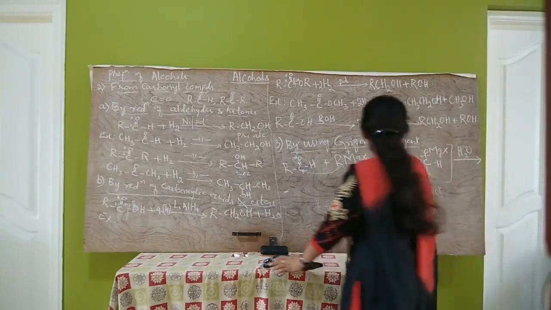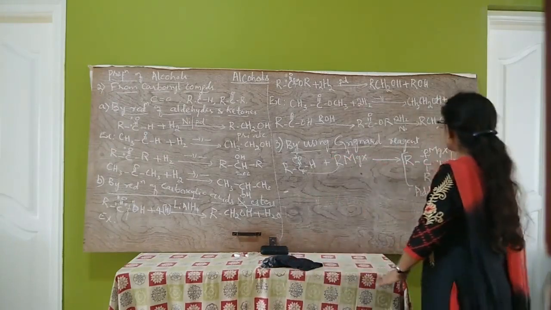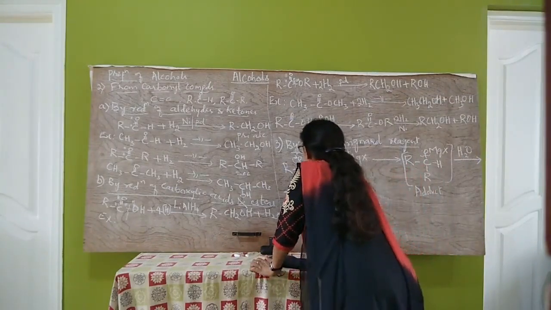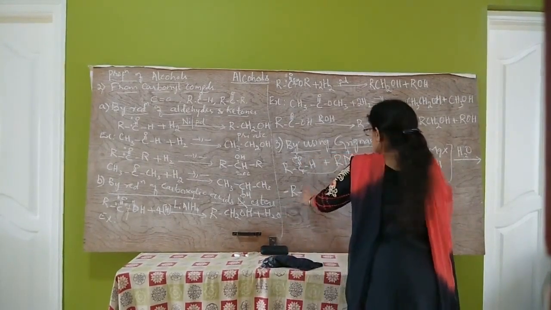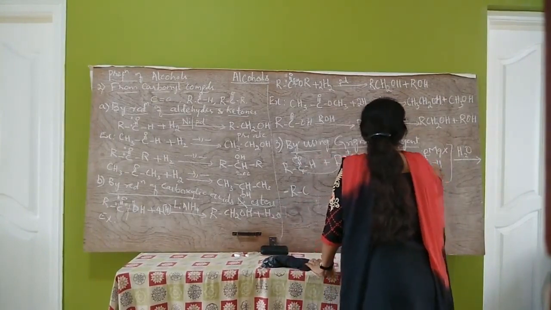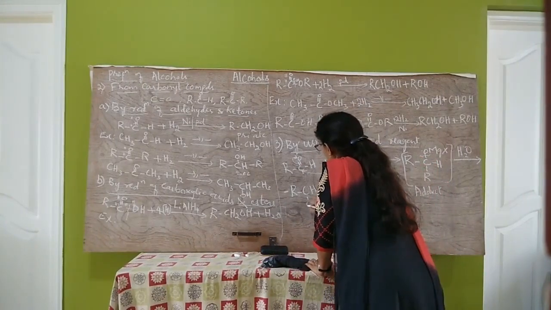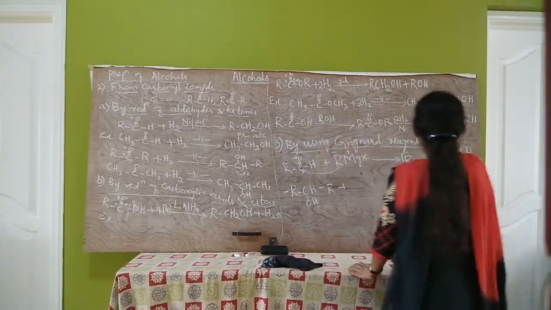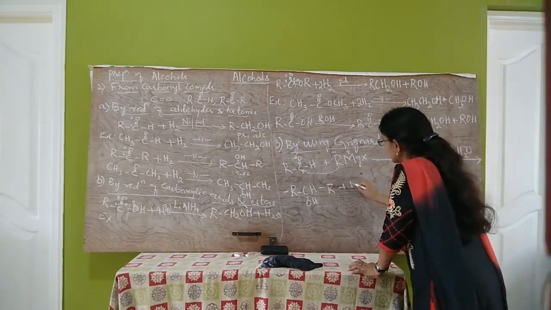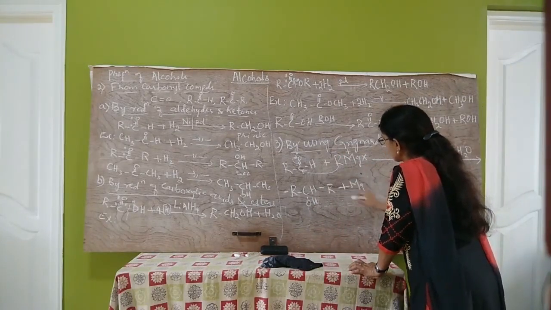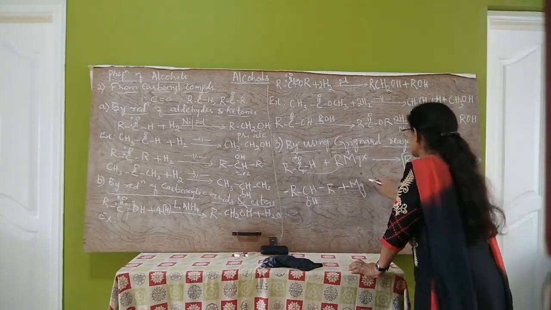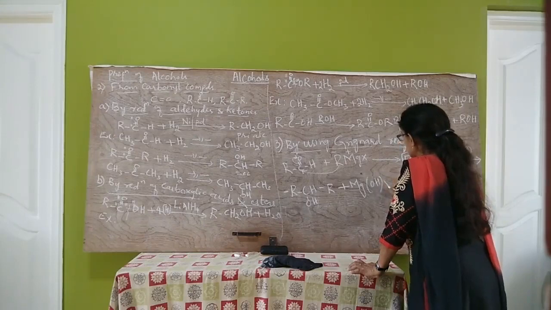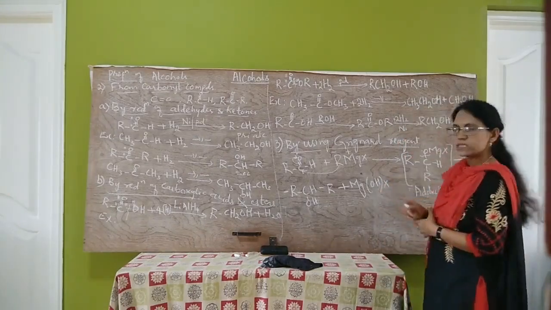So the product formed is RCHOHR' plus Mg(OH)X. This is the other product which is formed.